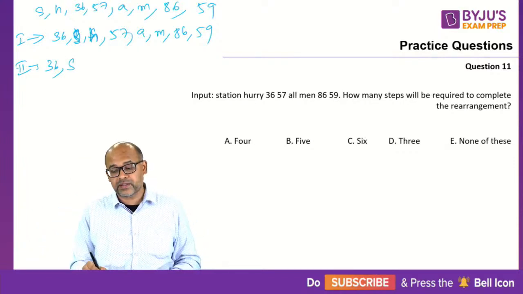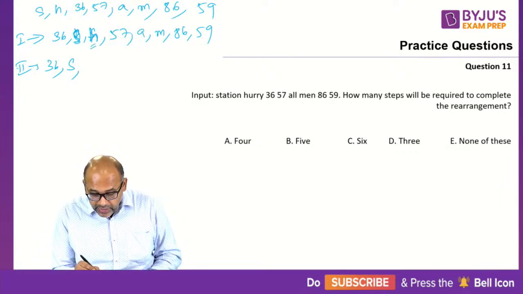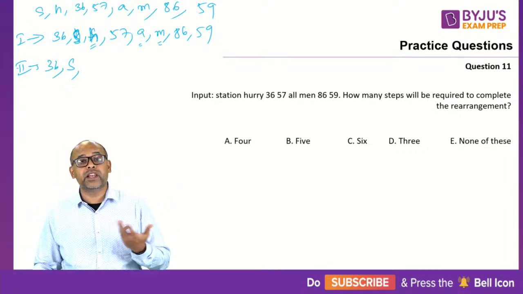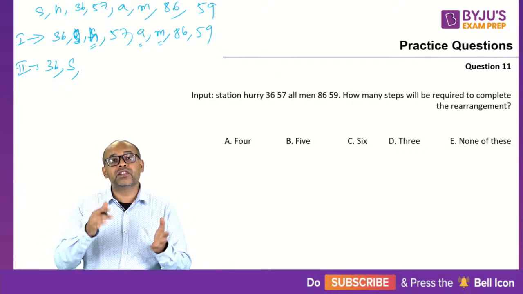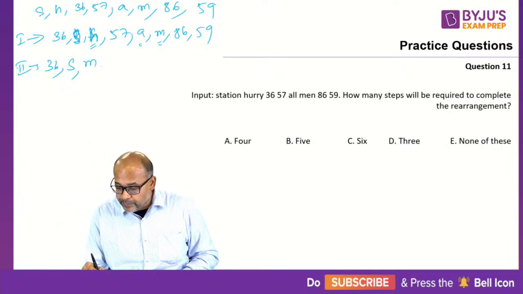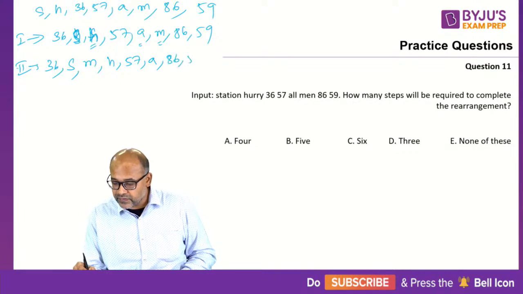So S is already in place. In the reverse order, what comes among H, A, M, right? What is the next largest? The next largest is M, because H, I, J, K, L, M. So in the reverse order, M should come first. So M, then H, 57, A, 86, 59.